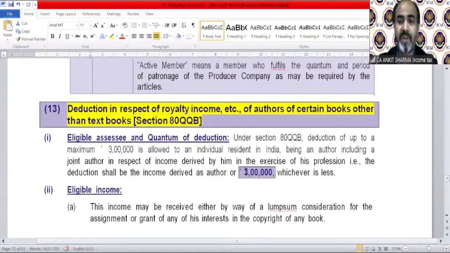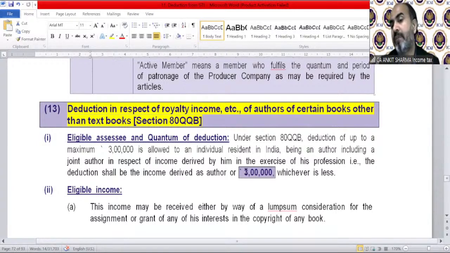Like the books, we can call it novel, comics, etc. There should be books other than textbook. There should not be a book in which somebody has copy-pasted something. There should be a book which has been written with some innovations, some ideas, some stories, etc. Like Harry Potter, etc.